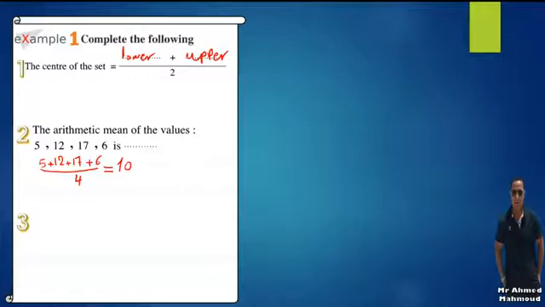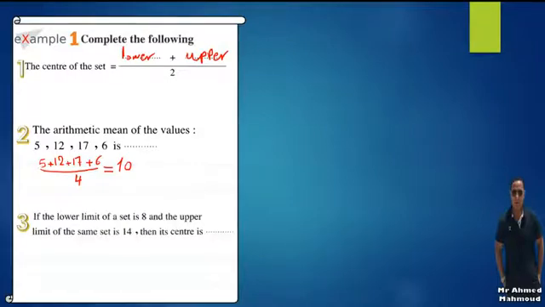The next one, the lower limit of a set is 8 and the upper limit is 14, then the center equals, as we said, lower plus upper over 2. The center equals 8 plus 14 over 2, which equals 22 over 2, which is 11.